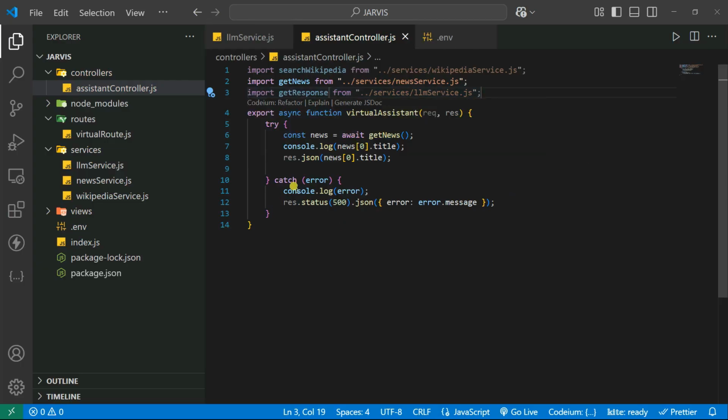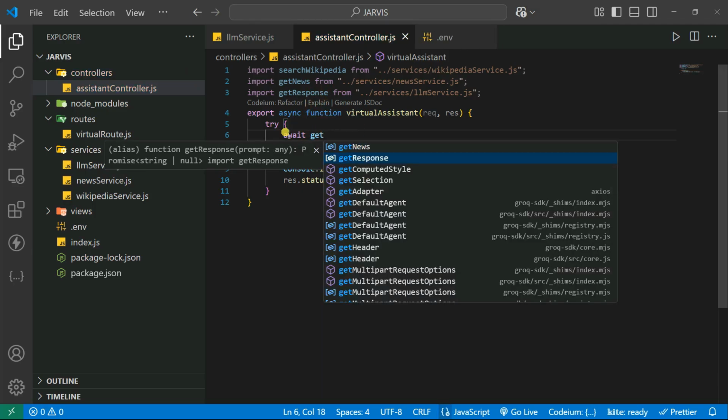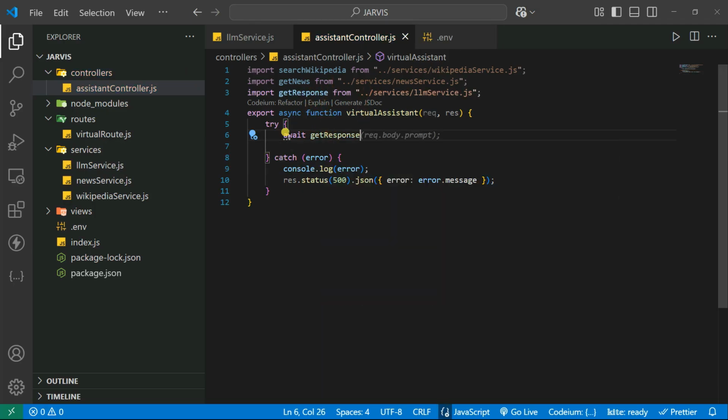Now let's try to use it here. What I can do is call the function. Our function name is getResponse. You also need to await it, because this is an asynchronous operation. Inside getResponse you give the prompt, so request.body.prompt, and then we can make it const llmResponse. After that you can also destructure the prompt here, so you can do it like that.